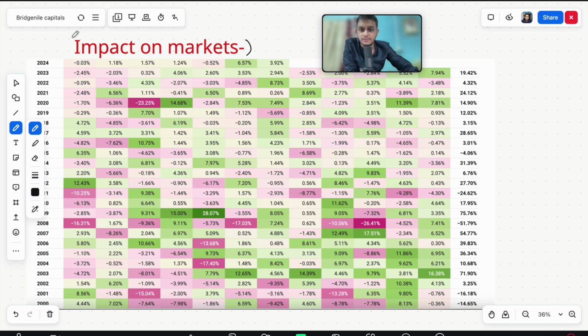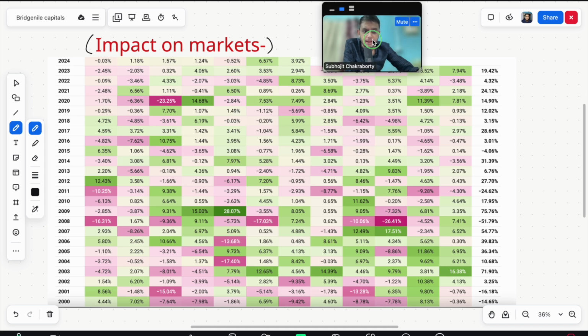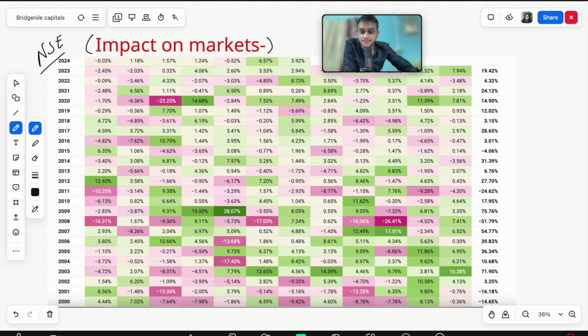मतलब रेपो रेट जब भी चेंज होता है तो उस मार्केट के ऊपर उसका इम्पैक्ट क्या रहता है, राइट. Exactly, what are the impacts that the market has when repo rates are changed? Whenever repo rates are changed, in the longer horizon, मतलब impact कैसा कैसे हुआ है. You can see यहाँ पर देखिए market, this is NSE, right? This is Nifty 50, National Stock Exchange, and Nifty 50 in 2000 has given a return of minus 14%. 2001 it has given a return of minus 16.18%. Similarly till 2024, which is not yet completed, but in the longer horizon it has given this much return per month. Am I clear about it?